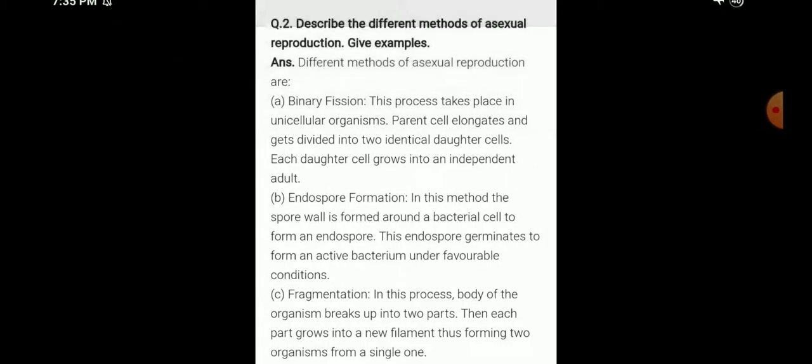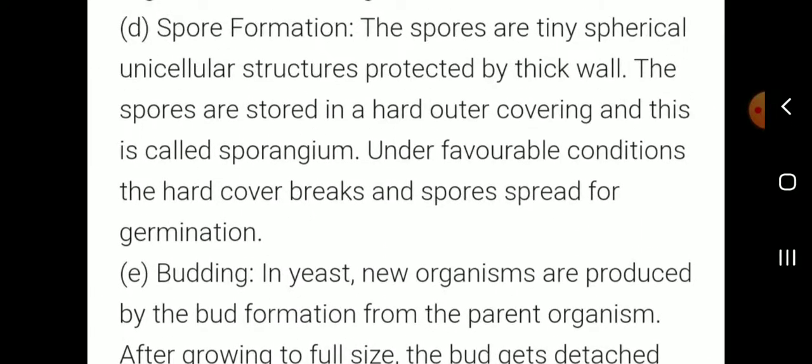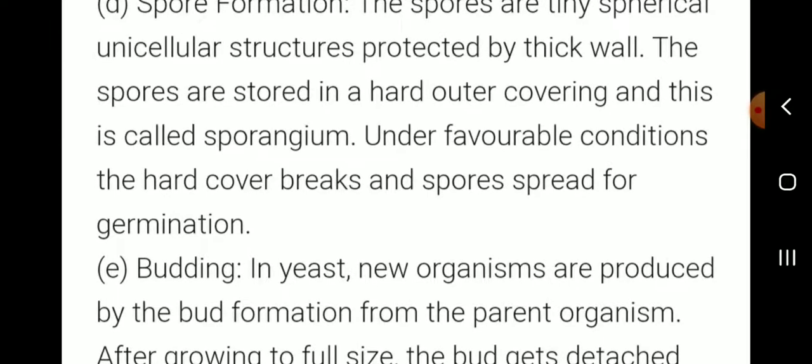Next, spore formation. Spores are tiny spherical unicellular structures protected by a thick wall. The spores are stored in a hard outer covering called the sporangium.